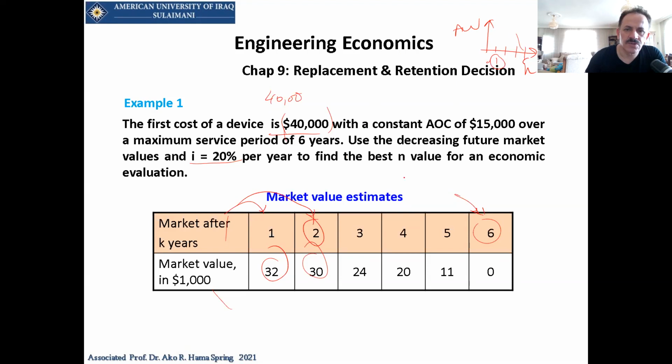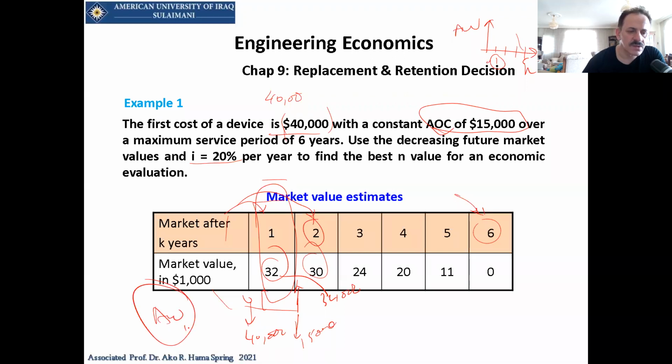So when N equals 1, we have a case. We have to pay $40,000, and we will have a market value of $32,000, and we have to pay the annual operation cost for that year, which is $15,000. Now this is going to be the first annual worth. We have to find this annual worth, and we call it annual worth 1.